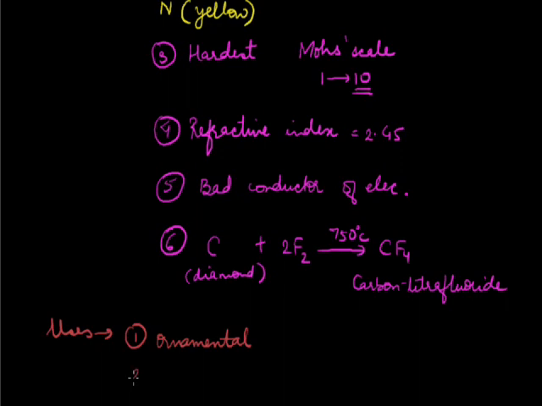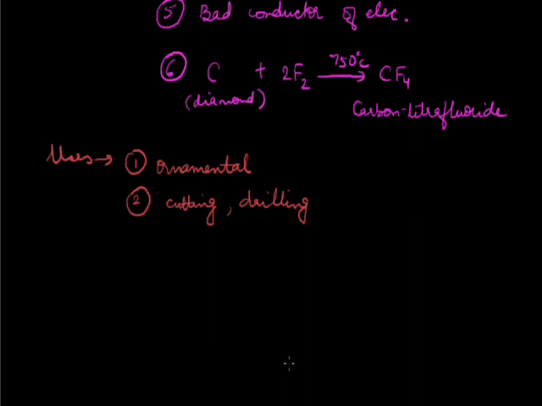Then some industrial uses, because of its hardness, it can be used for cutting, drilling, and a saw fitted with diamond is used for sawing marbles. A chipped diamond is used for glass cutting, and black diamonds basically are used in making drills, because black diamonds are extremely hard. Black diamonds are called carbonado and they're extremely hard. That is why they're used for drilling purposes.